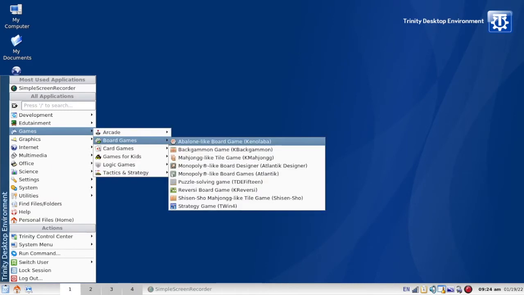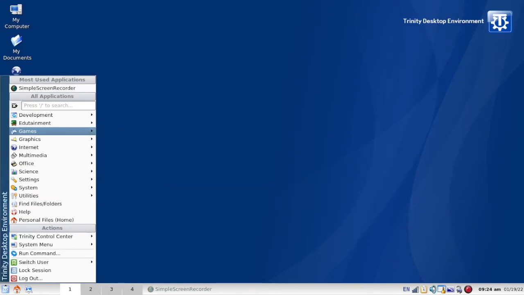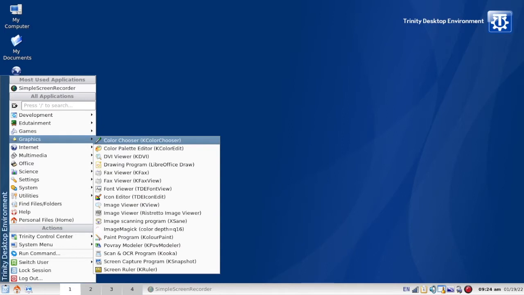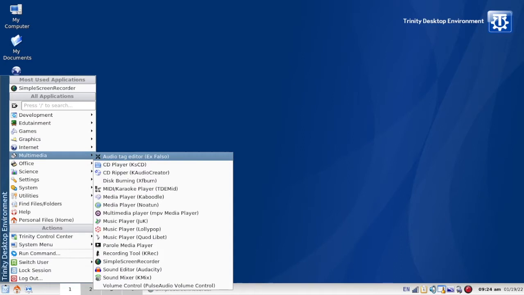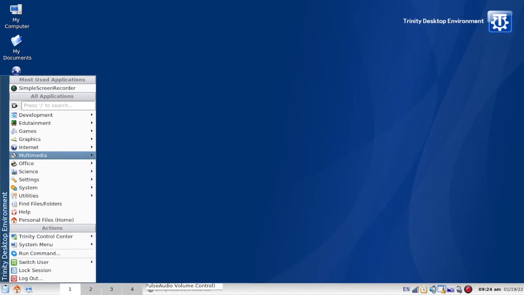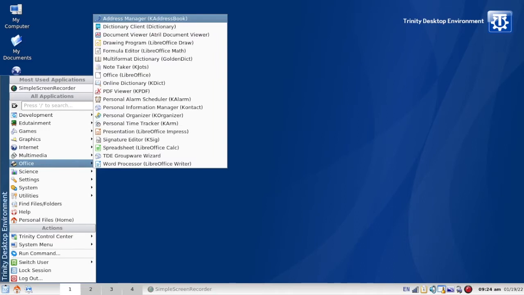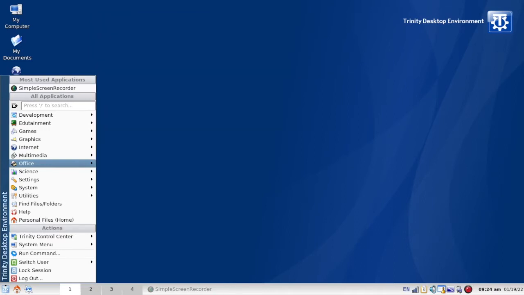Edutainment, games, and card games, graphics, internet, so web browser, Konqueror. So this is interesting. Maybe we'll look at Konqueror here in a minute as we look at the multimedia. Here's your Office. Looks like you got a lot of LibreOffice.